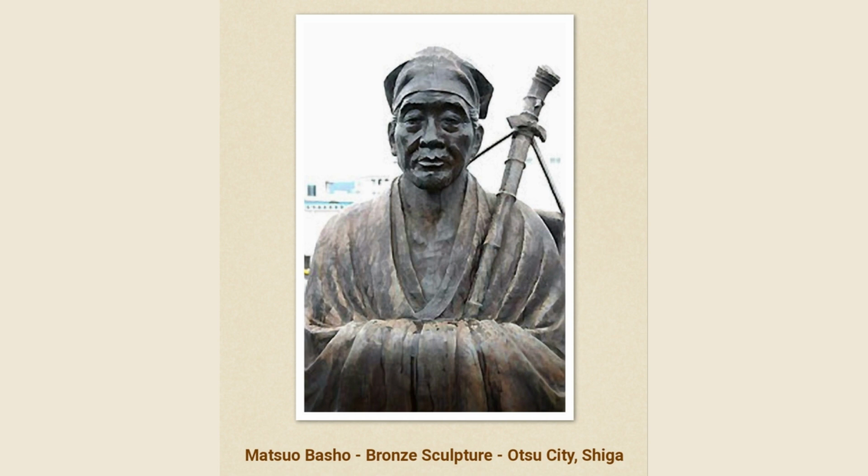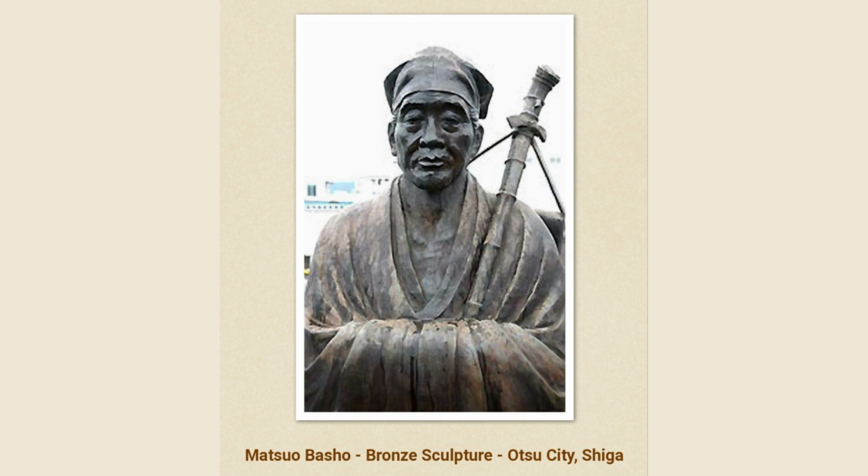He was born in 1644 in Ueno, Iga province, Japan. Basho is today regarded as the master of haiku and one of the greatest poets in the history of Japanese literature. He was famous for his renga, that is, his collaborative poems.